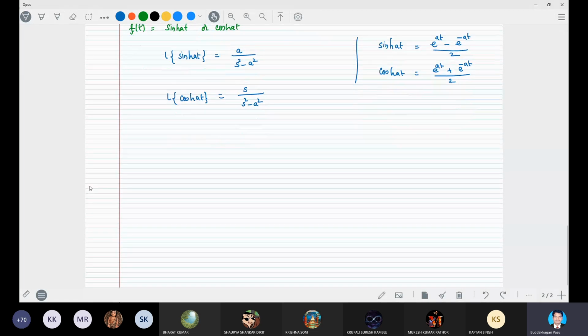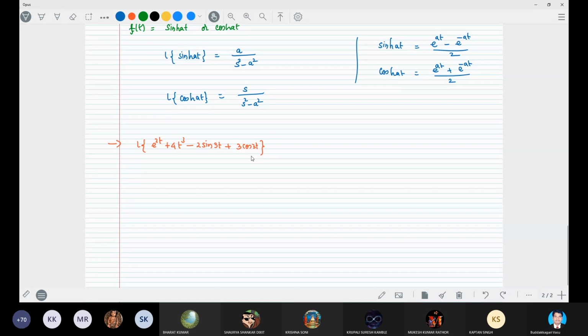Now we will see a problem, so that we will go to another section. Find the Laplace transform of e power 2t plus 4t cube minus 2 sin 3t plus 3 cos 3t.